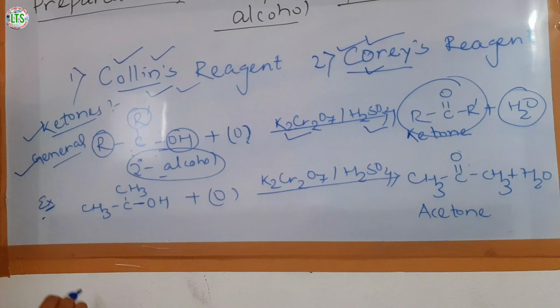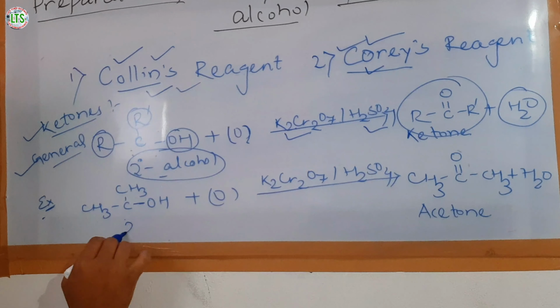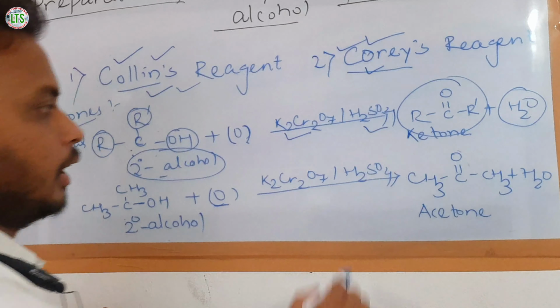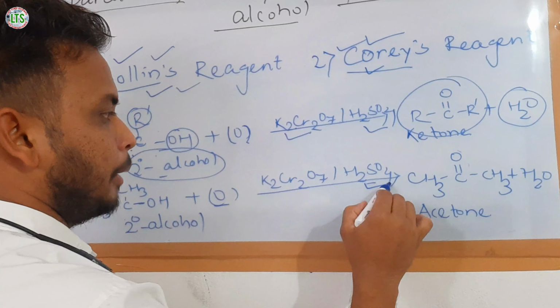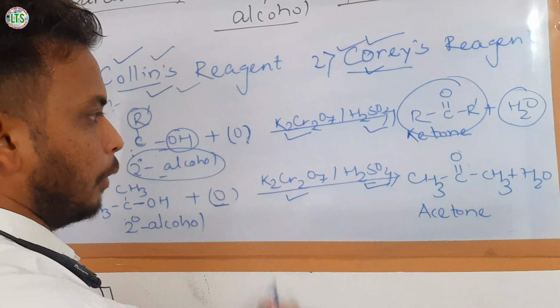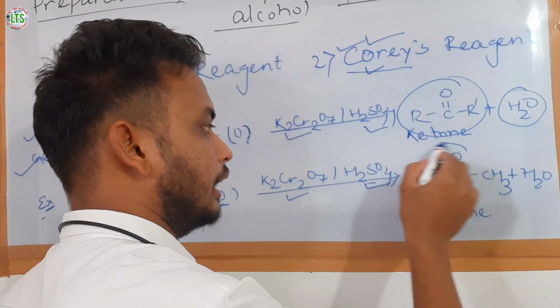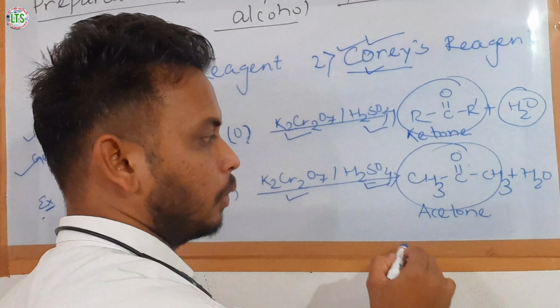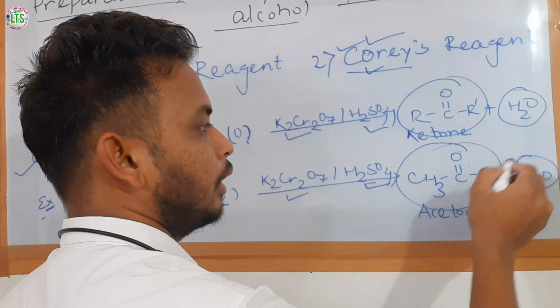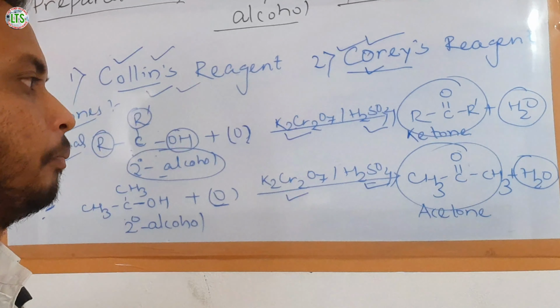For example, when this secondary alcohol is oxidized in presence of acidified potassium dichromate, it forms acetone, which is a ketone, along with a water molecule.